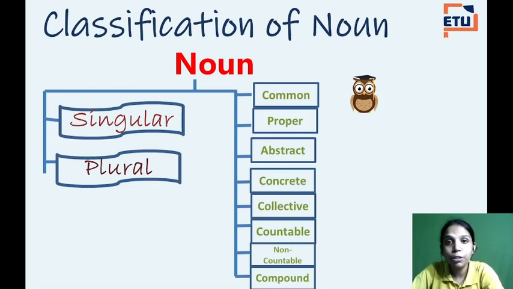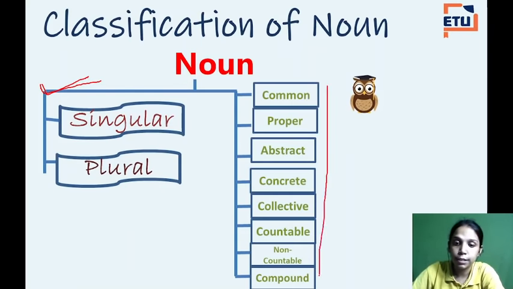See, today I told you that we will be learning the types of noun, right? Now see, the classification of noun. Noun is divided into many parts. See, in this case, we are showing the quantitative part of the noun. It can be singular, that is single, or it can be plural, that is more than one. Here we are also discussing some other types of the noun. Okay, so first let me discuss the whole thing, and in this part of the video we will be only discussing what is singular noun and what is plural noun.